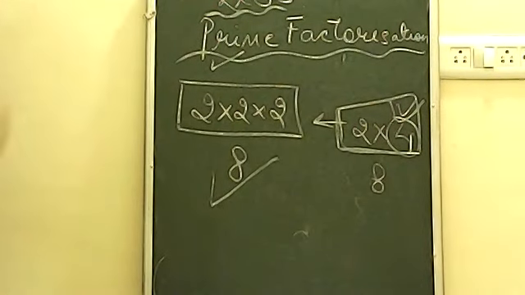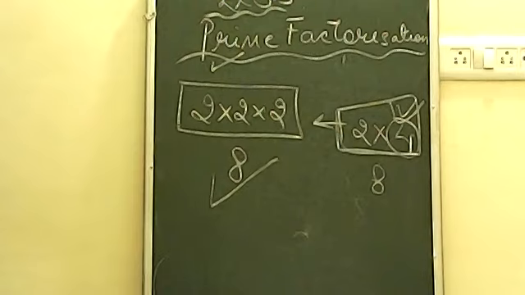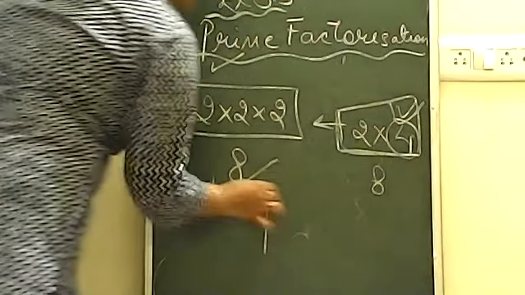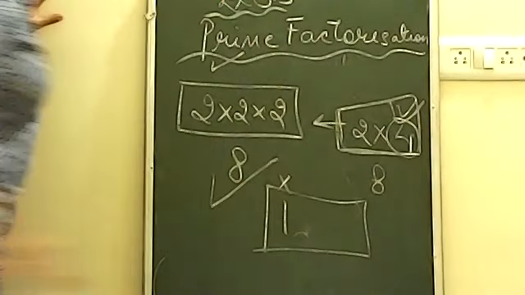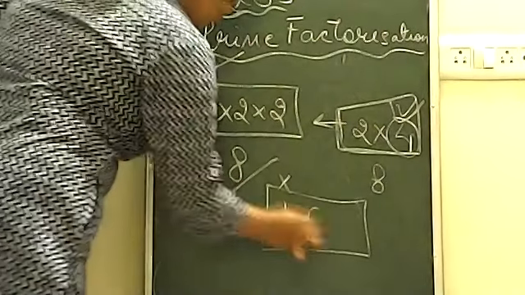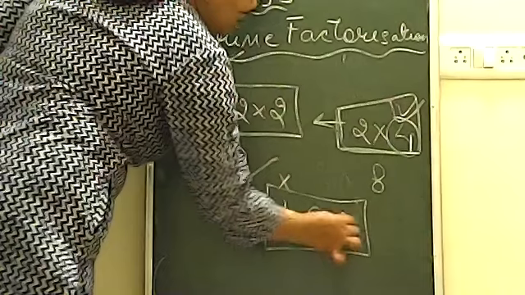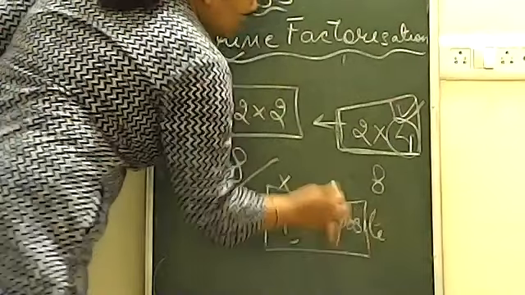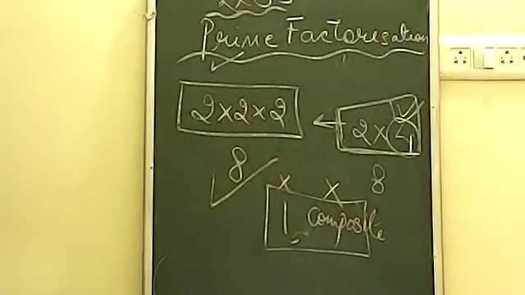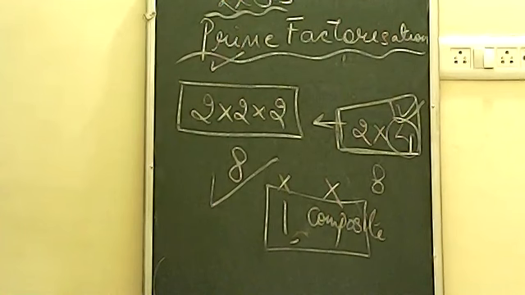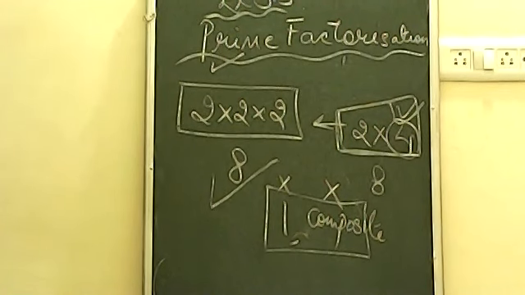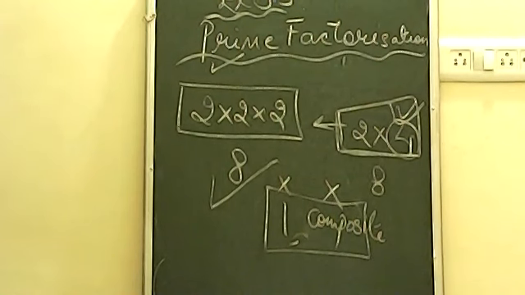So remember, when you are doing prime factorization, take care of two things. Two types of numbers will not be included. One, any composite factor will not be included. And second thing, 1 will not be included.